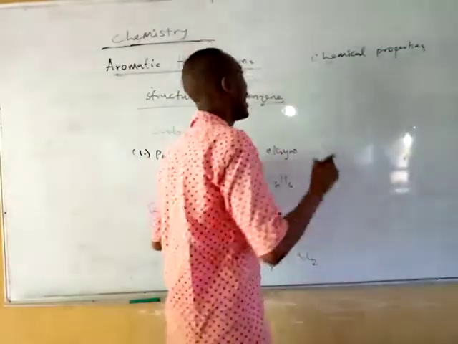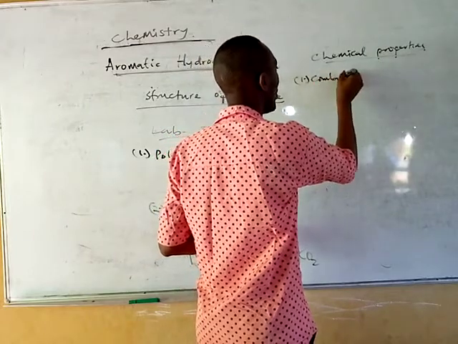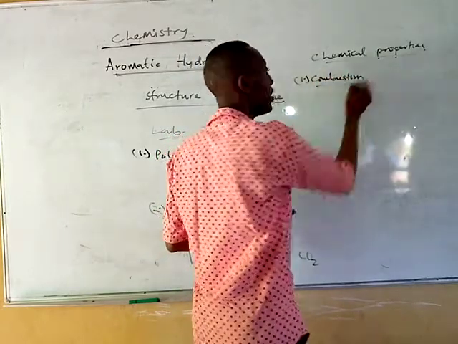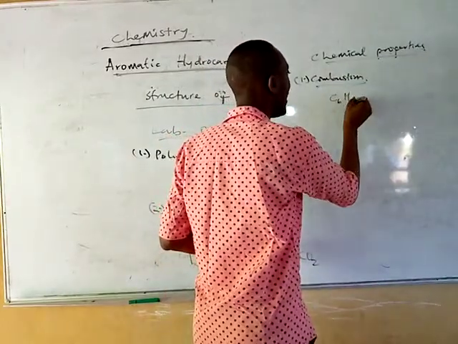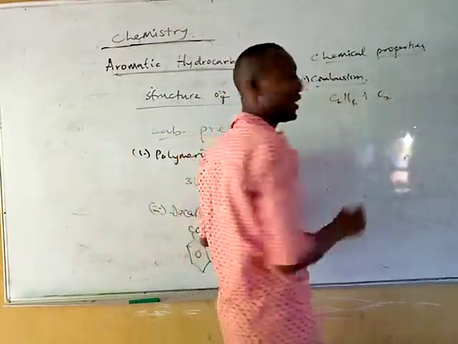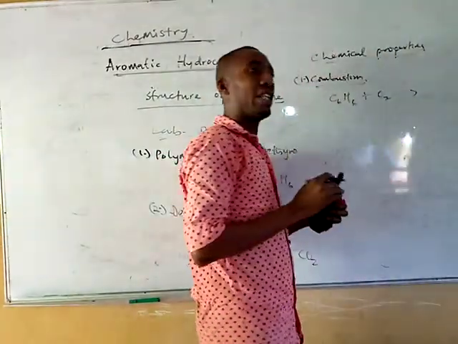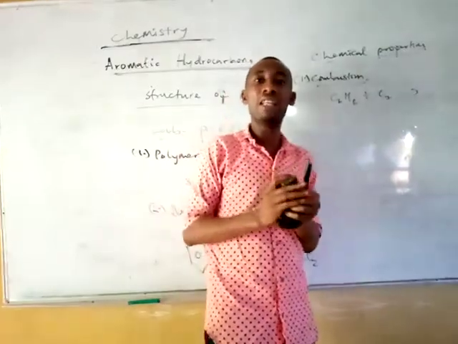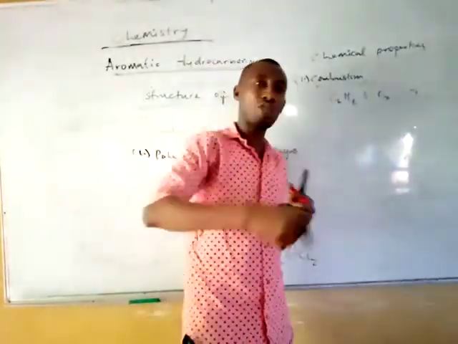So it's going to undergo combustion reaction. So when your benzene C6H6 is burnt in oxygen, it will produce a very heavy sooty flame due to its unsaturated nature.